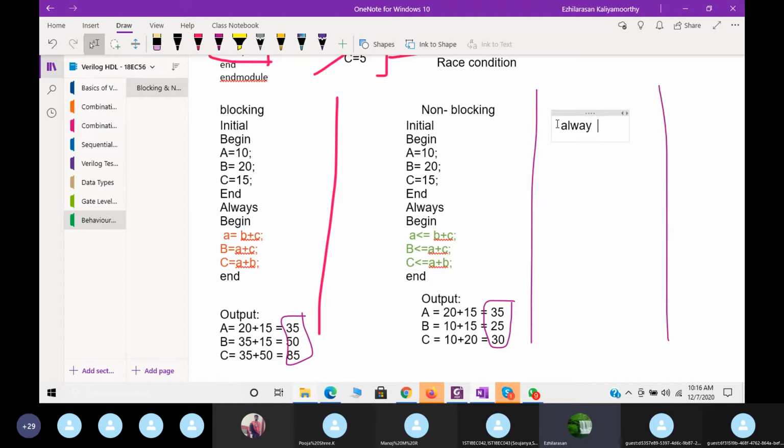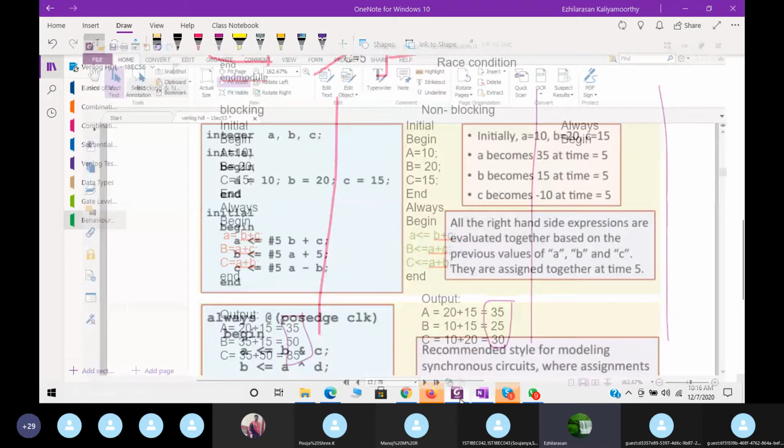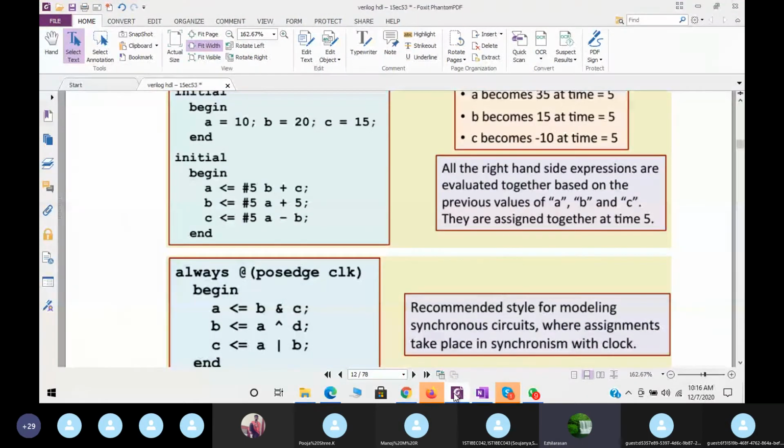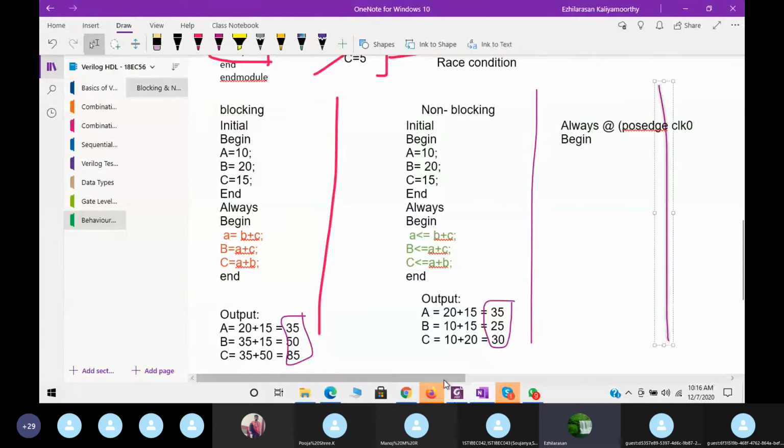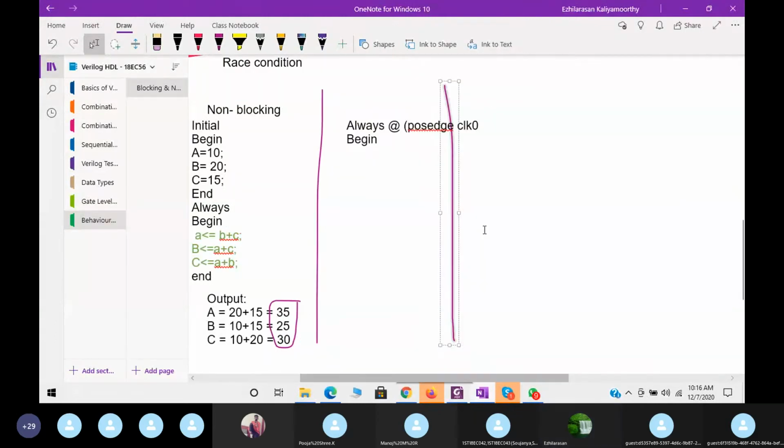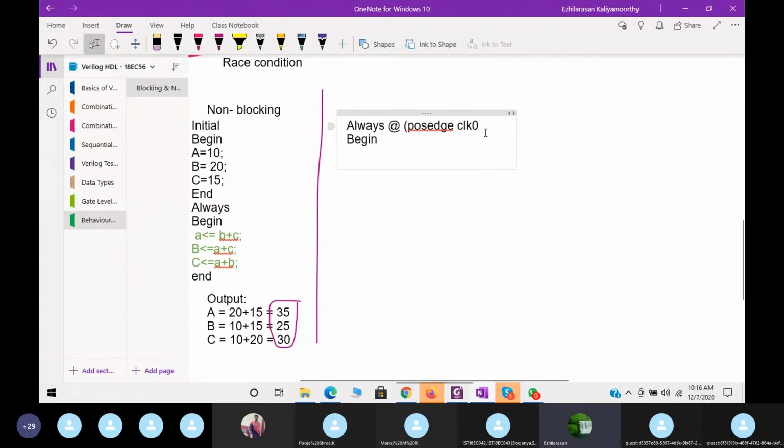See the example here. Always at the positive edge of the clock, for every clock, begin.